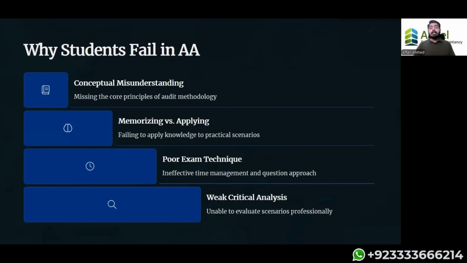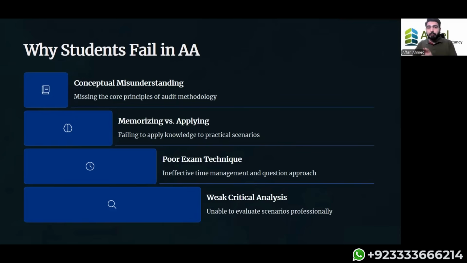Now, towards the main area, that is, why do students fail? This is the area that people fail to understand: why did we fail? Number one, the failure is because you memorize things. When I tell you substantive procedure is a checking of financial statements to obtain evidence, every situation requires a different substantive procedure.